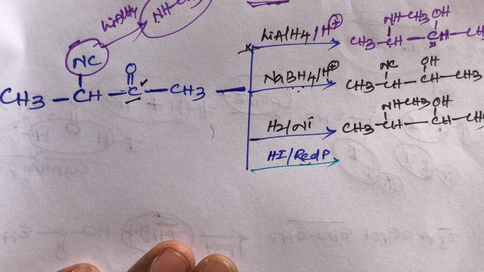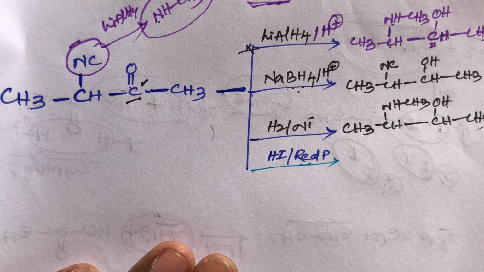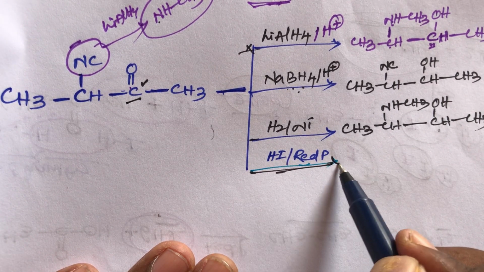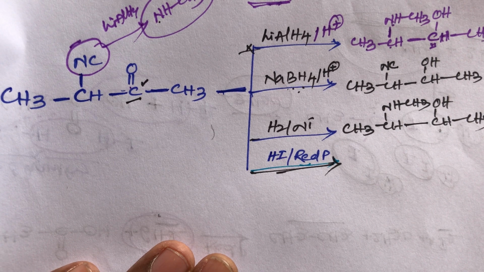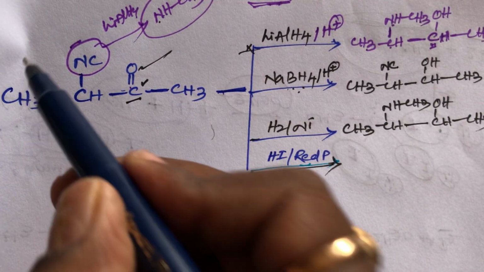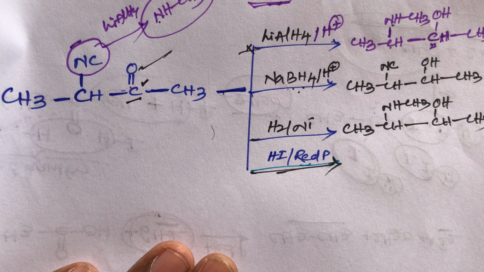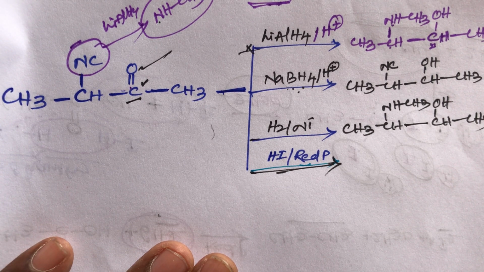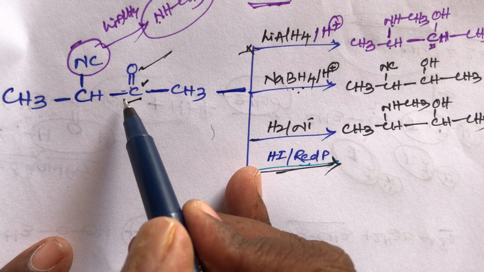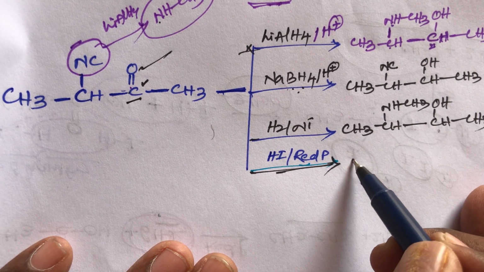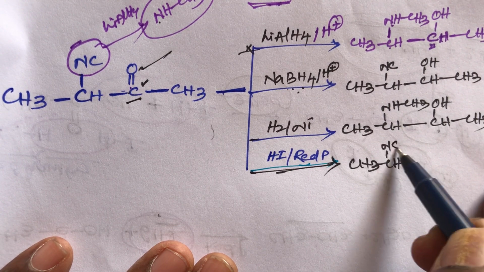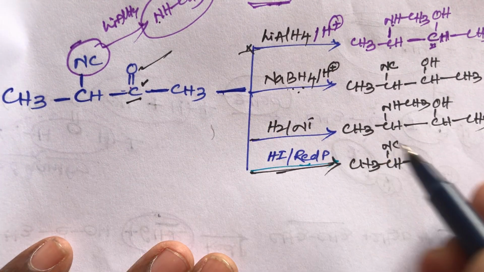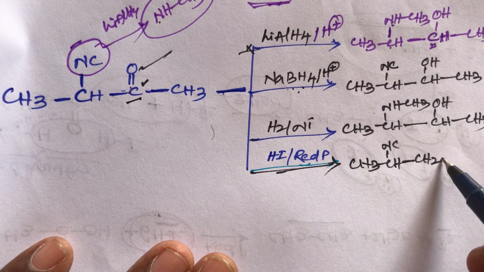Then after that, student, this compound reacts with HI in the presence of red phosphorus. This HI acts as a strong reducer. It can reduce only the keto group, and cannot reduce the isocyanide group. So it is very important, student. What is the final product? CH3, CH, NC. Then this keto group is converted into hydrocarbon, CH2, then CH3.